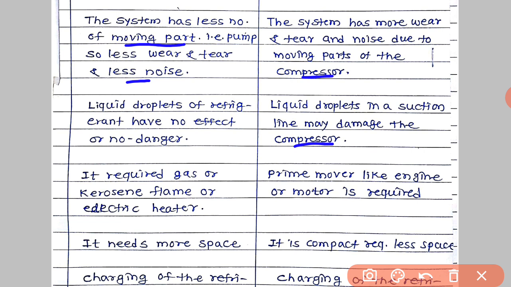The space required for the vapor absorption refrigeration system is more as compared to the vapor compression system, and the space required is less for the vapor compression refrigeration system. So this is the space requirement of both the systems.